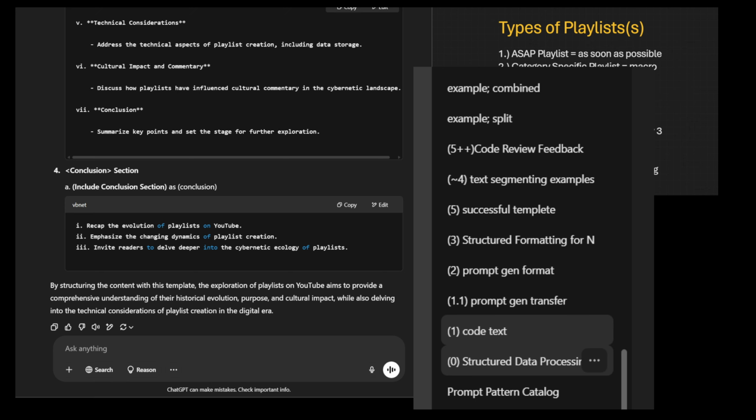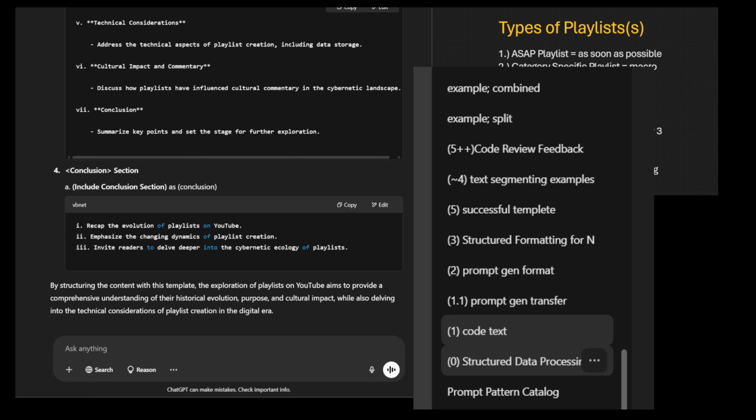playlists at large. Next, by structuring the content with this template, the exploration of playlists on YouTube aims to provide a comprehensive understanding of their historical evolution, purpose, and cultural impact, while also delving into the technical considerations of playlist creation in the digital era.